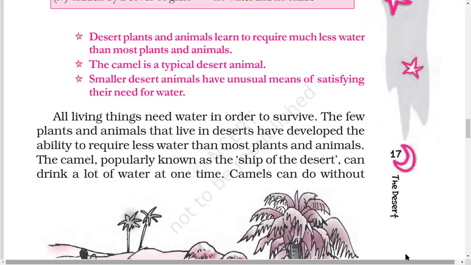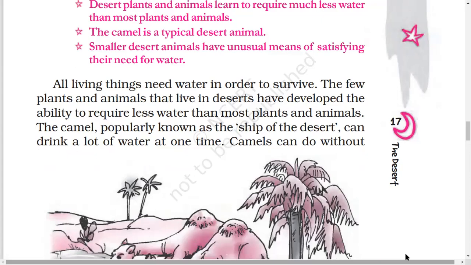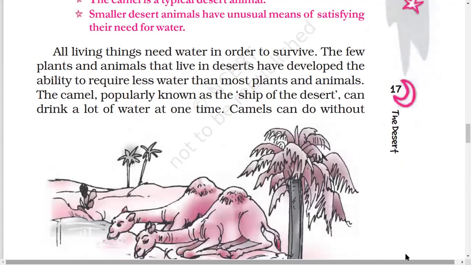The few plants and animals that survive in the desert have developed the ability to require less water than most plants and animals. Yes, these plants and animals have survived and adapted to live without much water, as compared to the other plants and animals that you need to water daily and that require a lot of water.